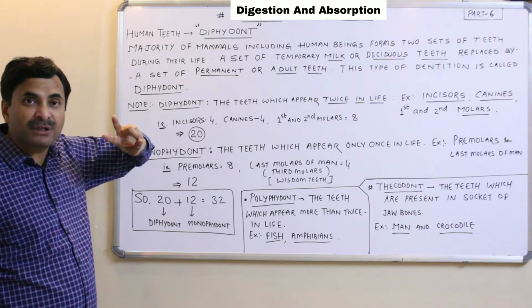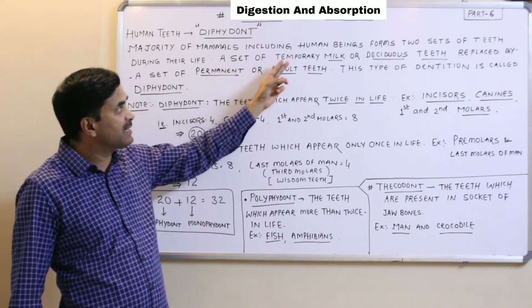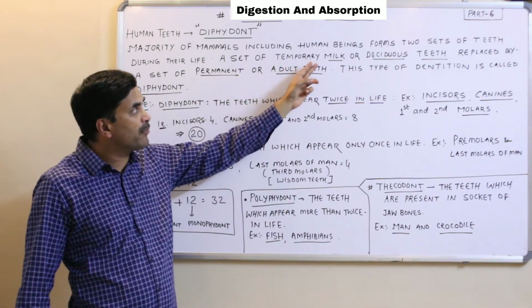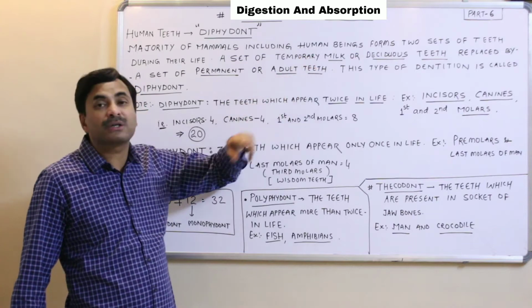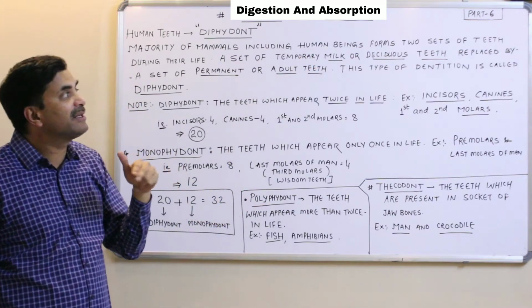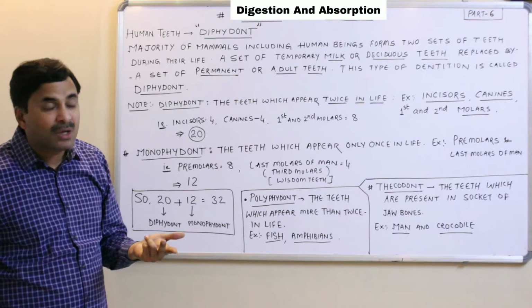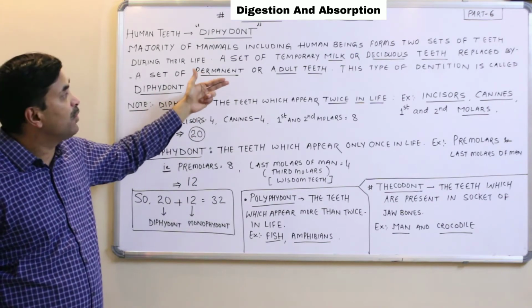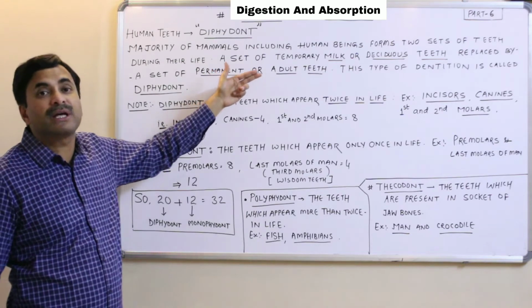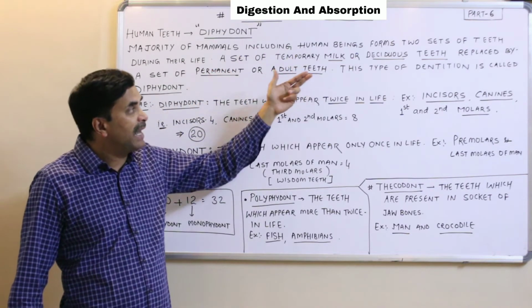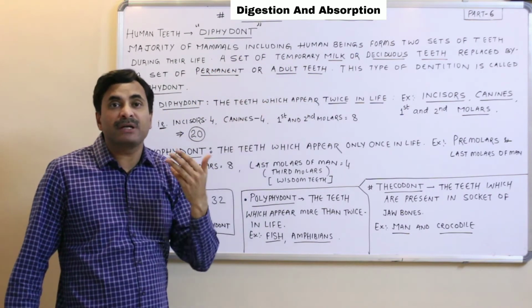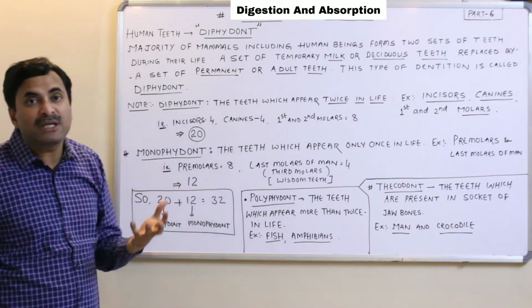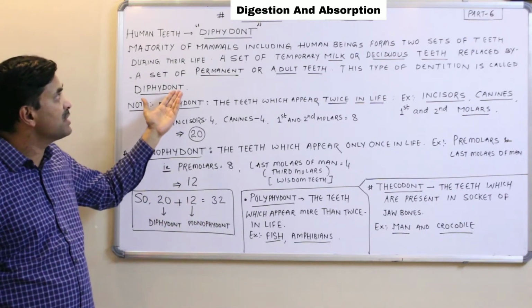Out of the two sets, one set is called the temporary teeth, or the milk teeth, or the deciduous teeth, which fall and are replaced by a set of permanent or adult teeth. Hence this type of dentition found in human beings is called diphyodont.